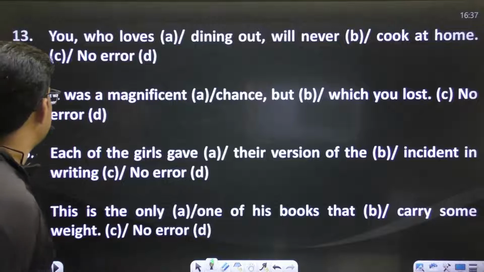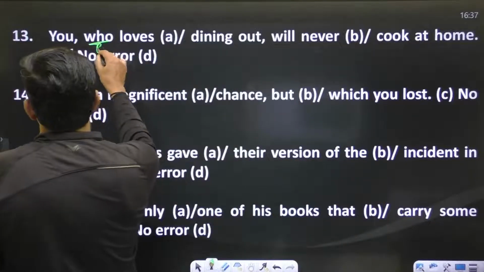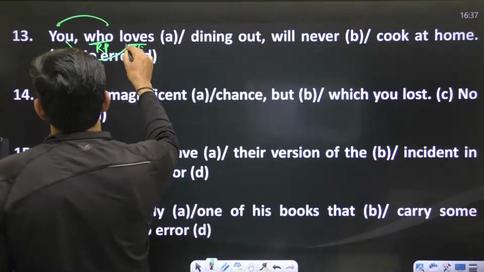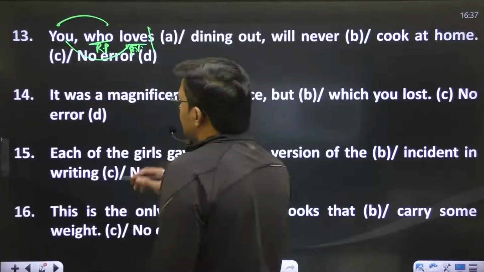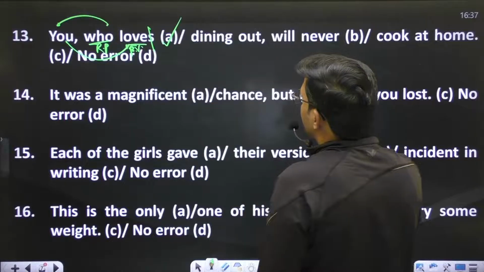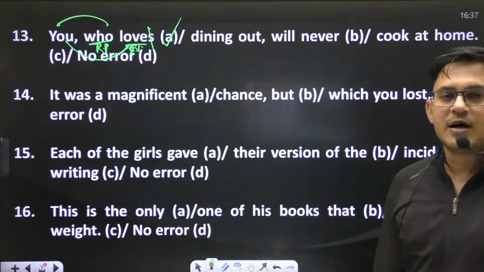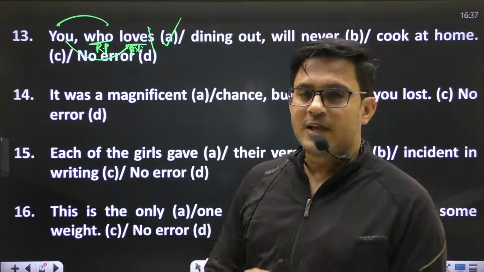Move to the next sentence. "You who loves." Okay, a relative pronoun demands a verb according to its antecedent subject. According to this subject, the verb will be plural, and to make this verb plural, drop the s. The sentence will be like, you who love dining out will never cook at home. The sentence will be fine now. You who love dining out will never cook at home.